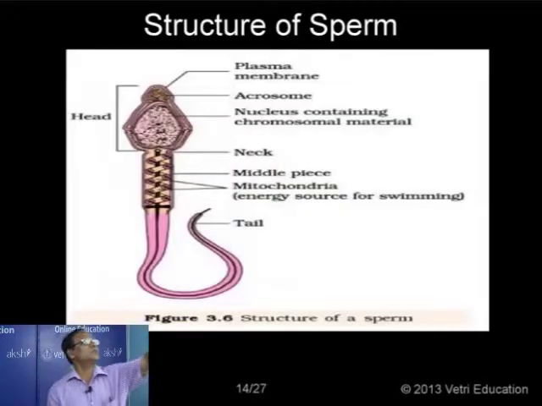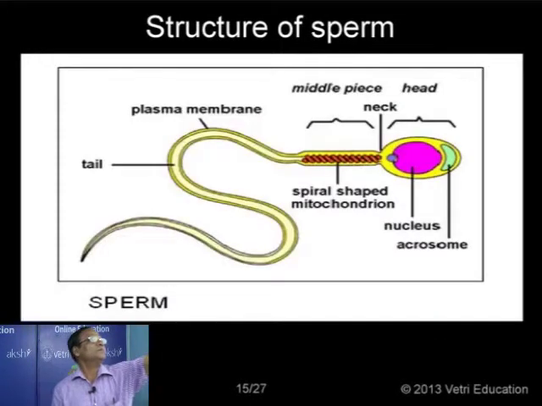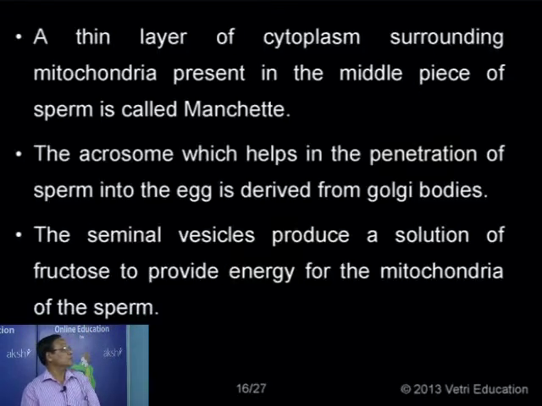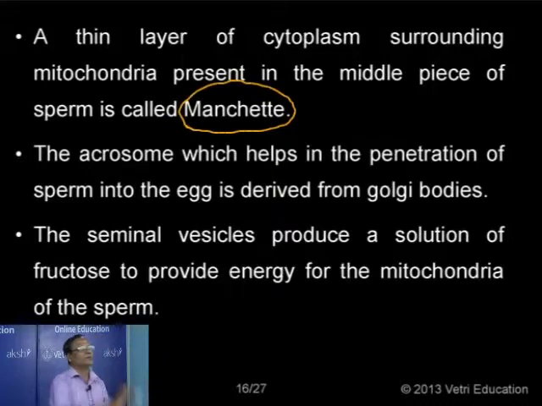And this is a structure, what I mentioned is the manchette. So here we see the manchette. What is the manchette? A thin layer of cytoplasm surrounding the mitochondria present in the middle piece of the sperm. This is what is called the manchette.